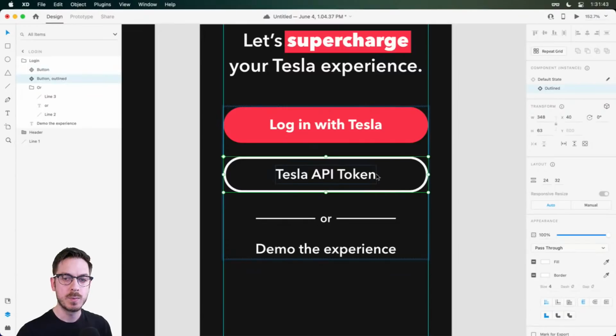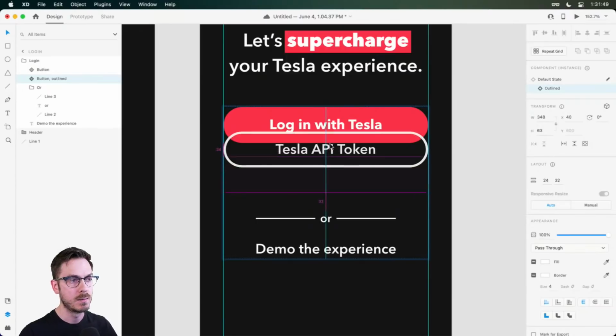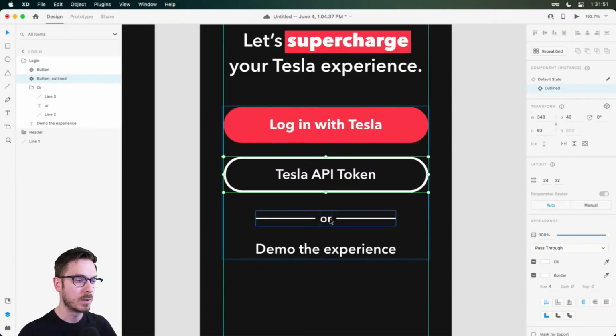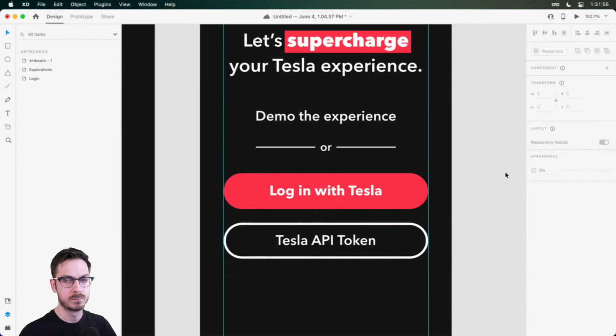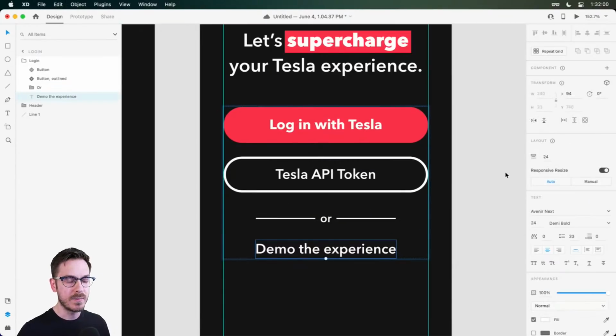And just in case we wanted to switch this up a little bit, maybe we noticed that people are logging in more with the API token. We can just drag it up, right? Or the demo experience might be on top and then API token, right? So very easily you can just enable a stack and swap things around. I'm gonna leave it at this for now.